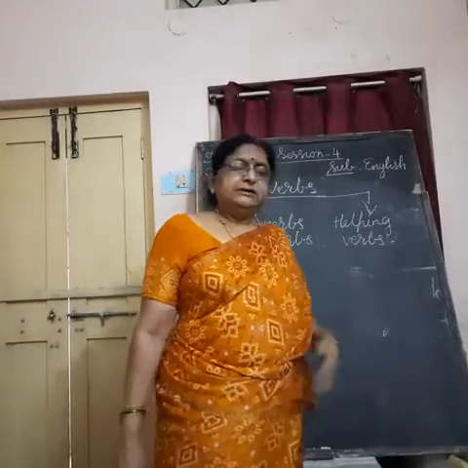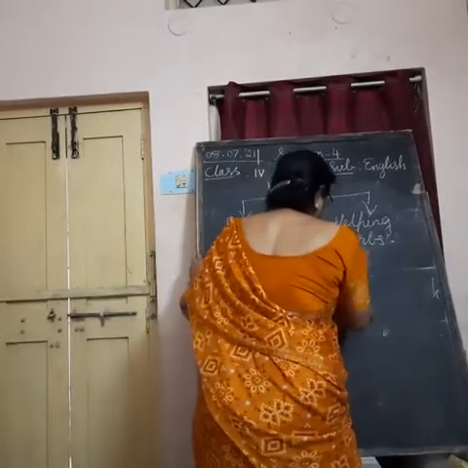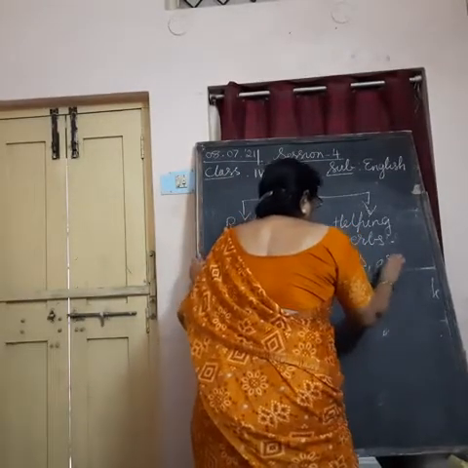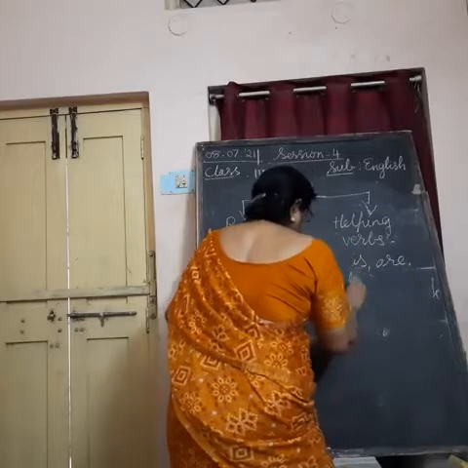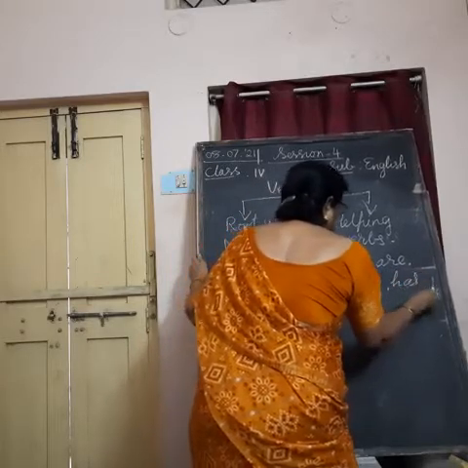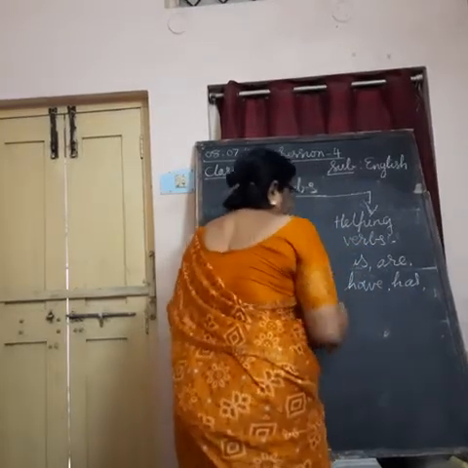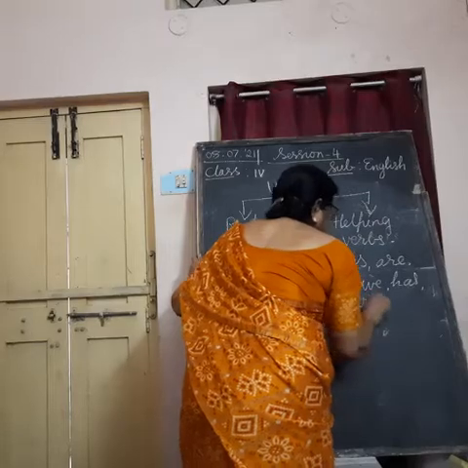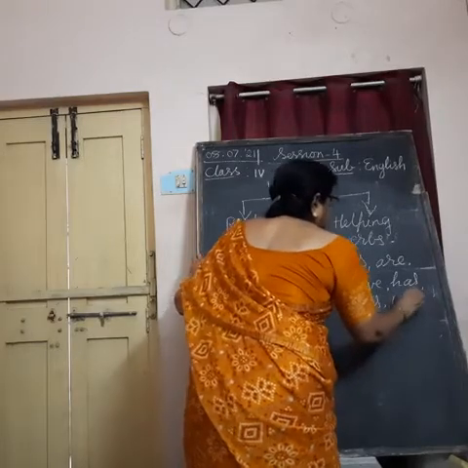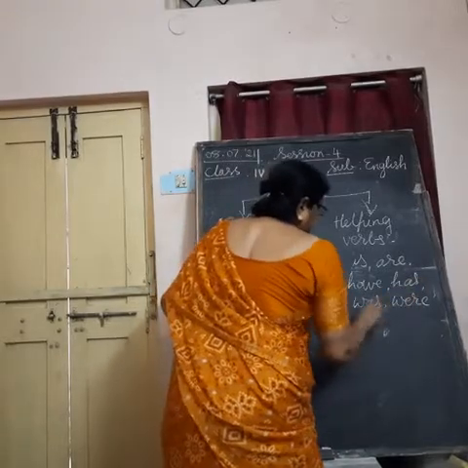Understand? In this way, these words: is, are, have, has, was, were, and even had also.